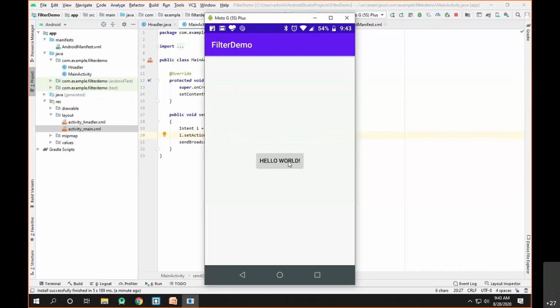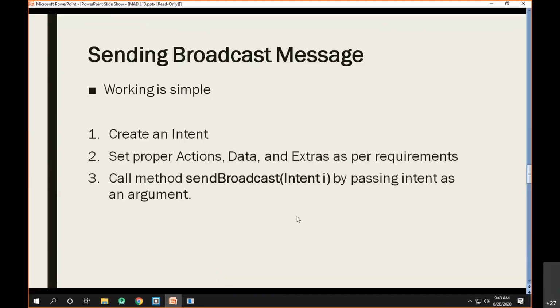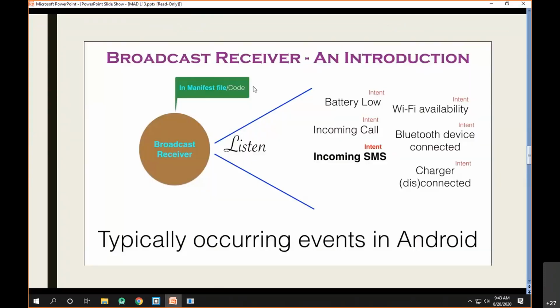But in order to receive this particular broadcast message, and to do some activity against it, what you need to have is something called a broadcast receiver. So always remember, with the help of the sendBroadcast method, you can actually send your intent as a broadcast to every other app.